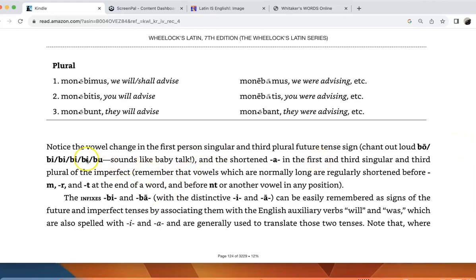This is kind of what I was just mentioning earlier, that the future tends to be bo, bis, bit, bimus, bitis, bunt. And also the BA, the vowel A, might associate it with a past tense, I was, and that's sort of spelled out here.